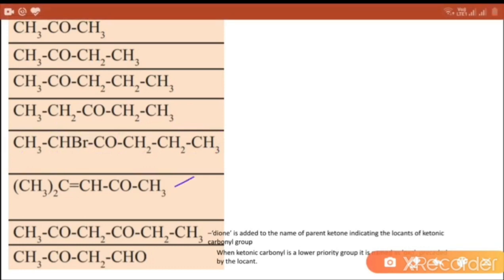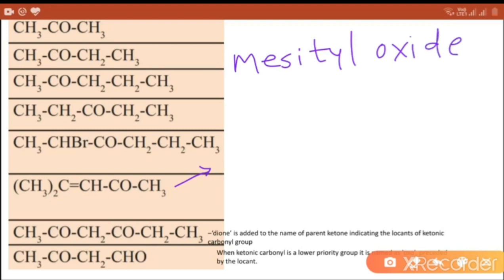Next compound, the general or common name is mesityl oxide. To give the IUPAC name, see the structure.